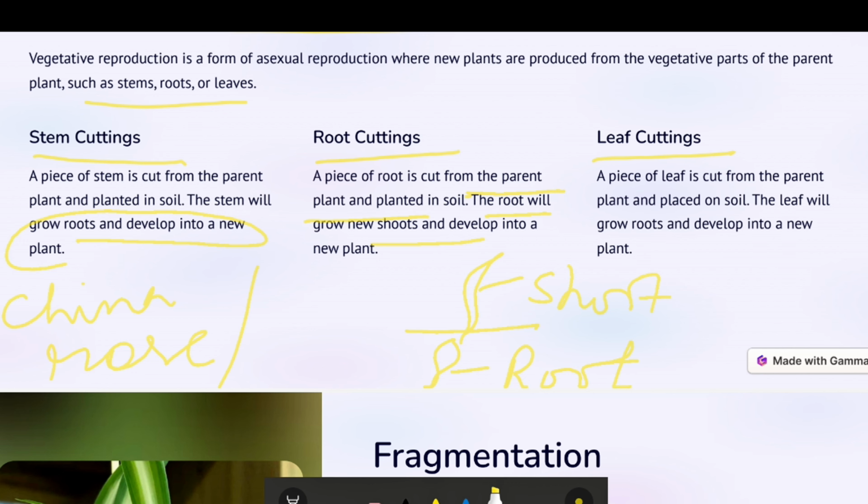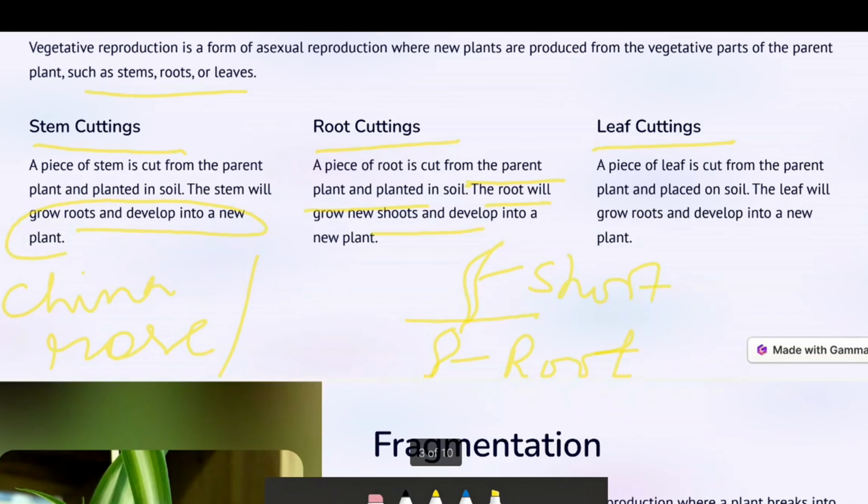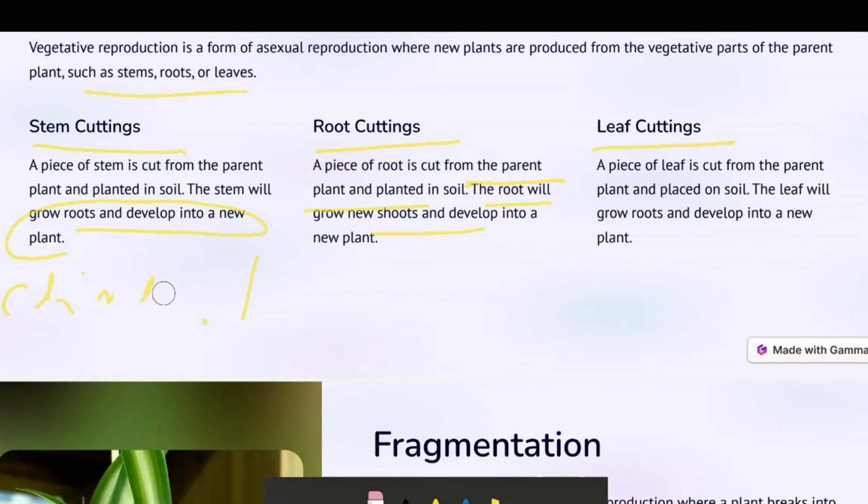In the same way, the next one is leaf cutting. How do plants reproduce by leaf cutting? For example, a piece of a leaf is cut from the parent plant and is placed on the soil. Can you guess any example? The leaf will grow roots and develop into a new plant.